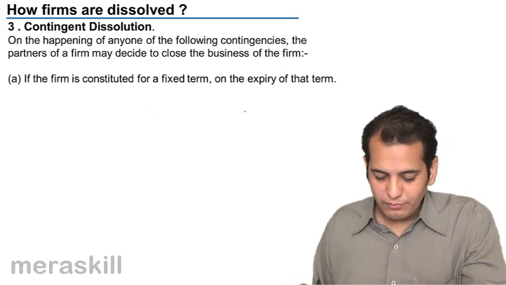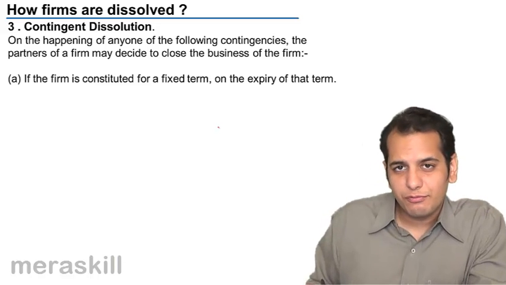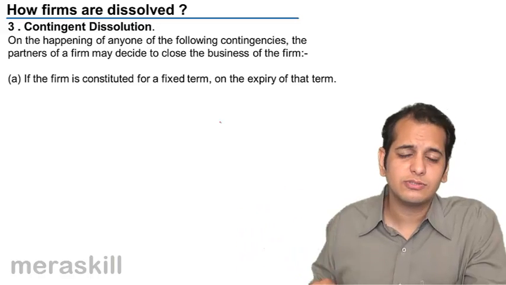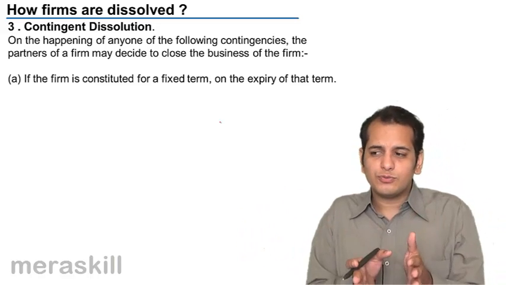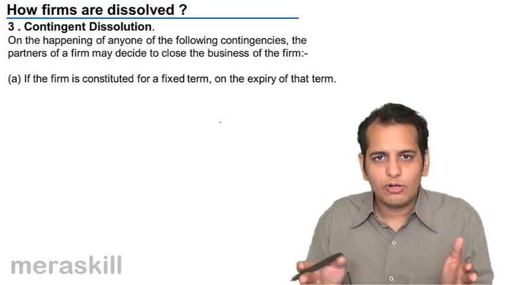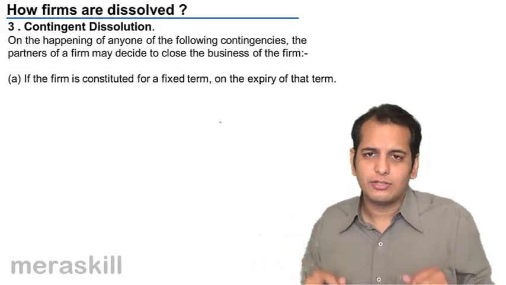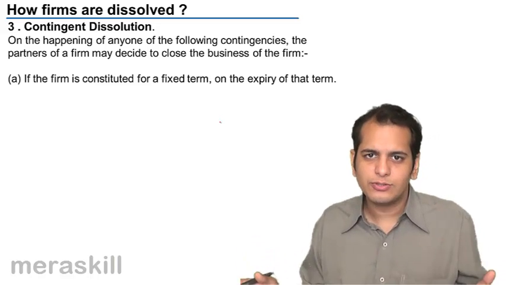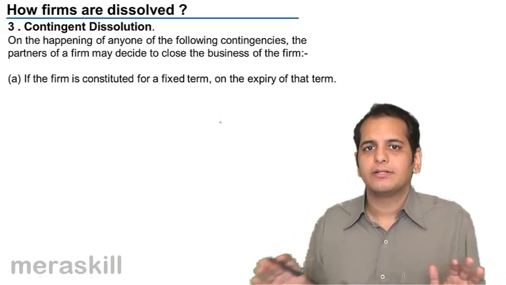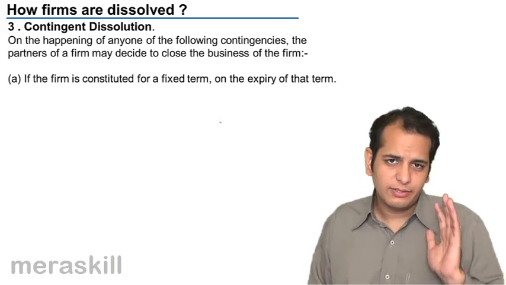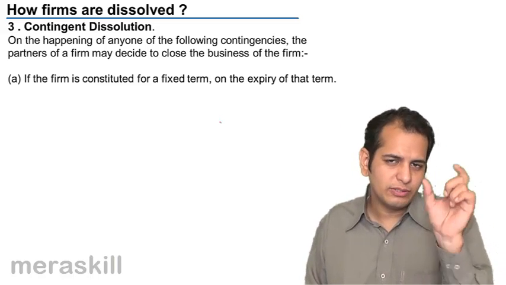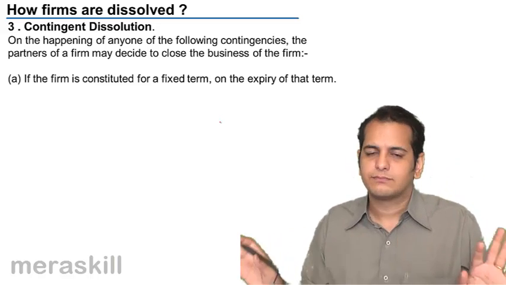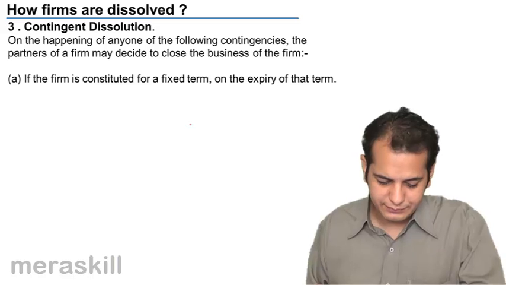First, if the firm is constituted for a fixed period, on the expiry of that term, the firm dissolves. So if the firm was formed for, let's say, a year, now if the year has elapsed, the year is over, the firm will have to be dissolved. So it will lead to dissolution of the firm. So if it's a particular partnership and it was made for 1 year, it gets dissolved after that year.